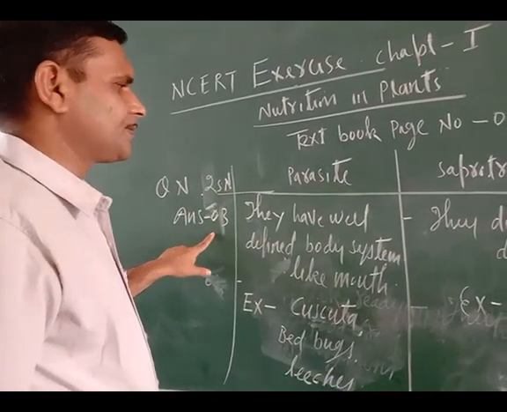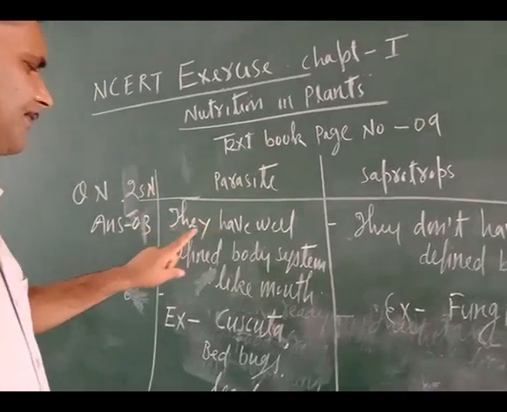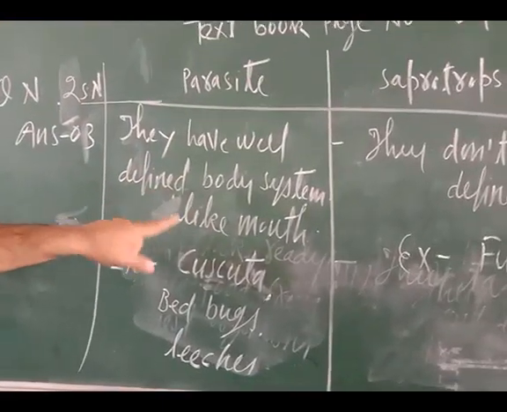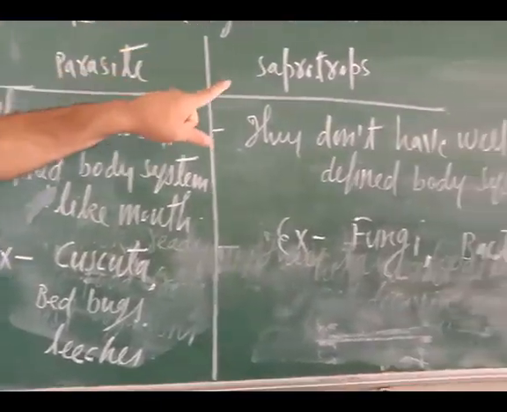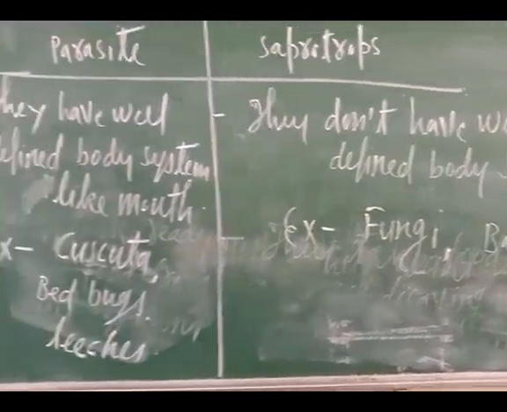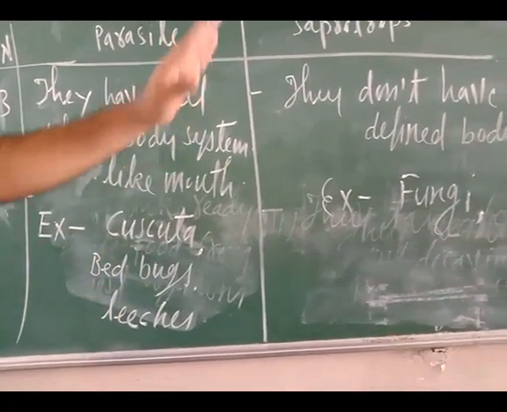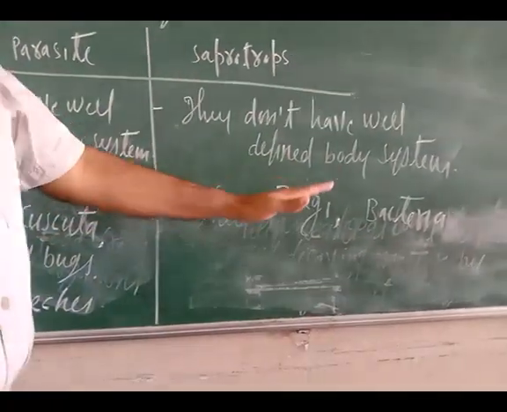The third difference between parasites and saprotrophs is like this. Parasites have a well-defined body system, like a mouth. Saprotrophs don't have a well-defined body system. The examples of parasites are cuscuta, bedbugs, leeches, while examples of saprotrophs are fungi and bacteria.